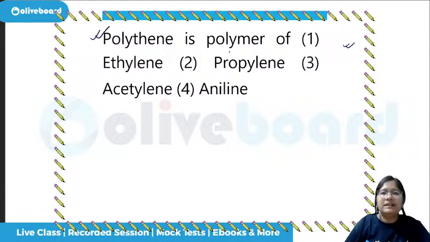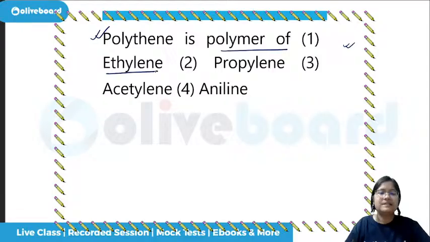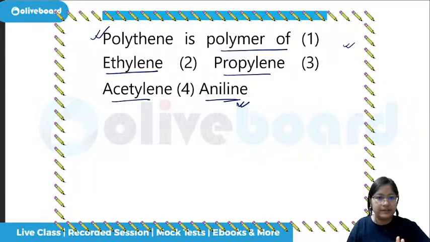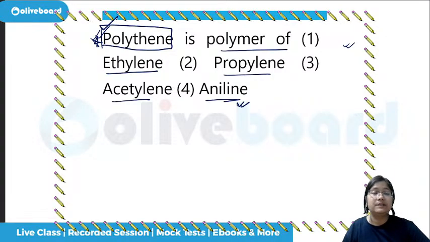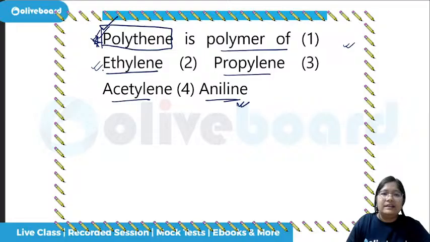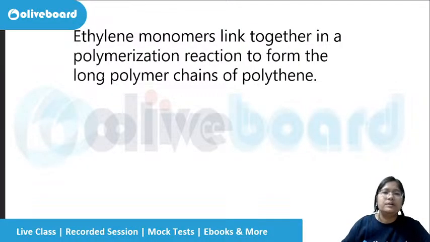Anyways, polythene is a polymer of what? Ethylene, propylene, acetylene, or aniline. Now, though all of them are not required here, polythene we all know is non-biodegradable, causing so much harm to the environment, so that is why this question becomes common. So what will be the answer? It is a polymer of ethylene.